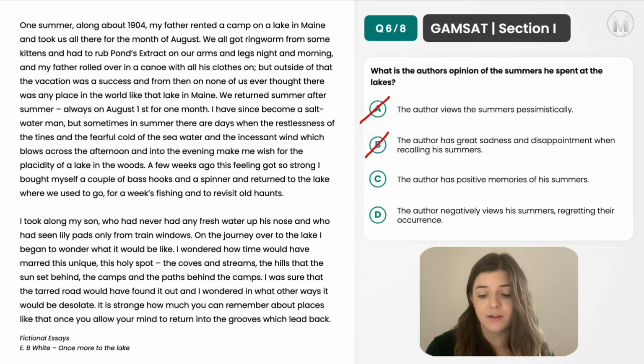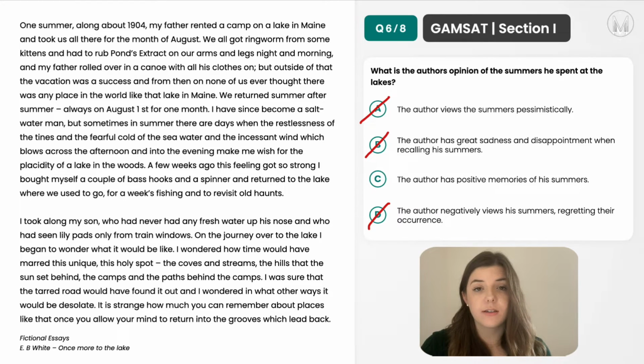So even if there is an option that explored a different aspect, you cannot say that he doesn't have positive memories of his summers. So using your process of elimination and your MCQ style, C is going to be the correct answer, because you can't have 2 correct answers. So if we look at option D anyway, the author negatively views his summers, regretting their occurrence. Again, D is very similar to A and C, so we can rule out D.